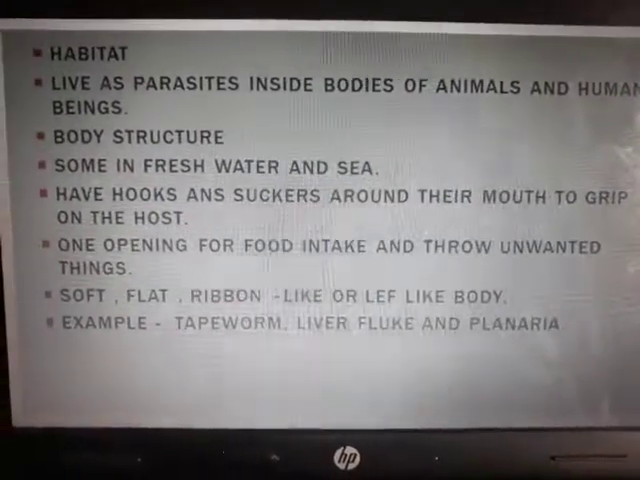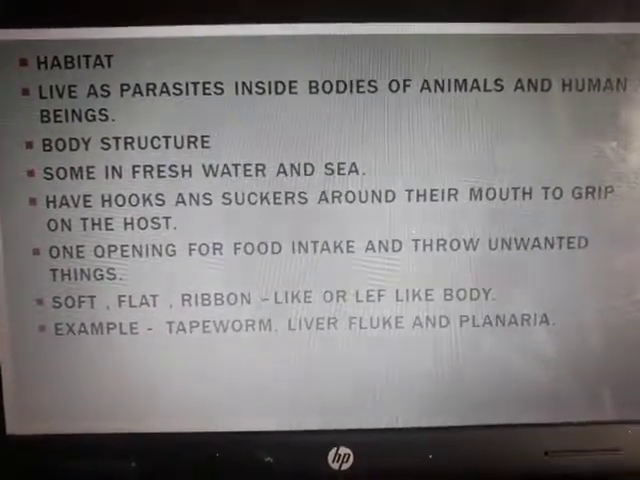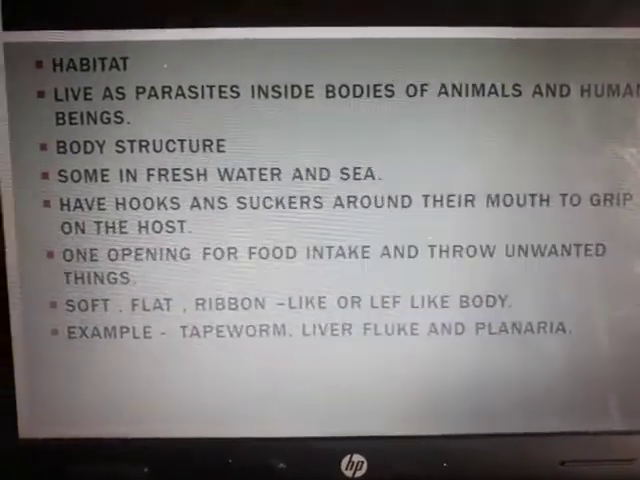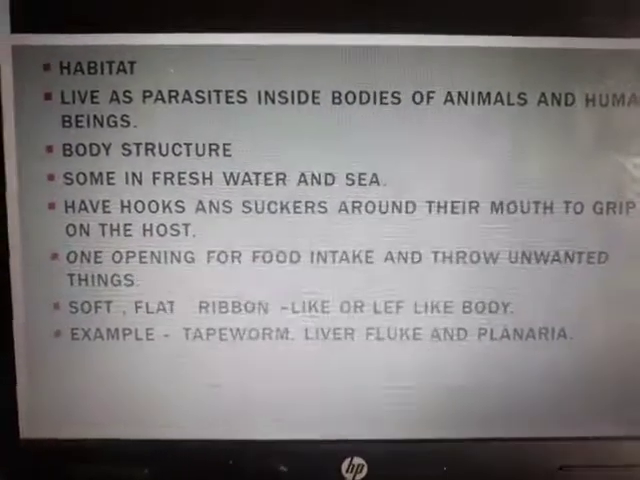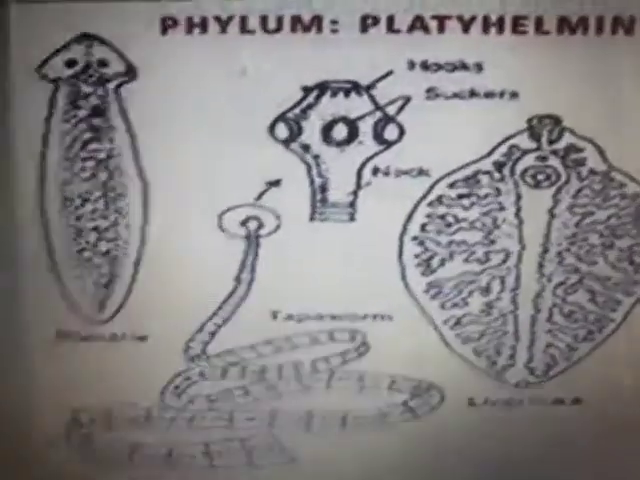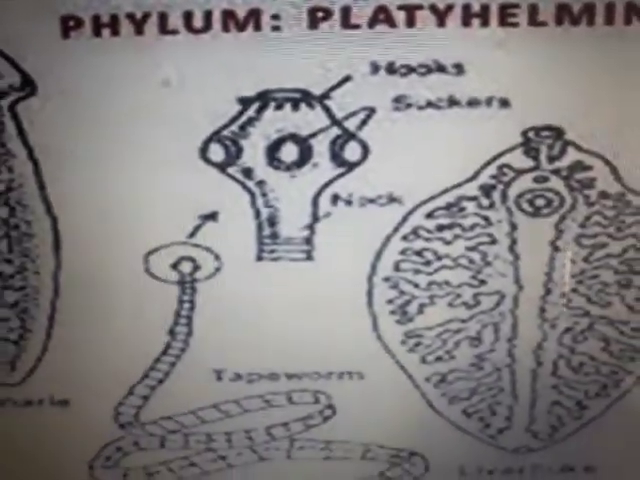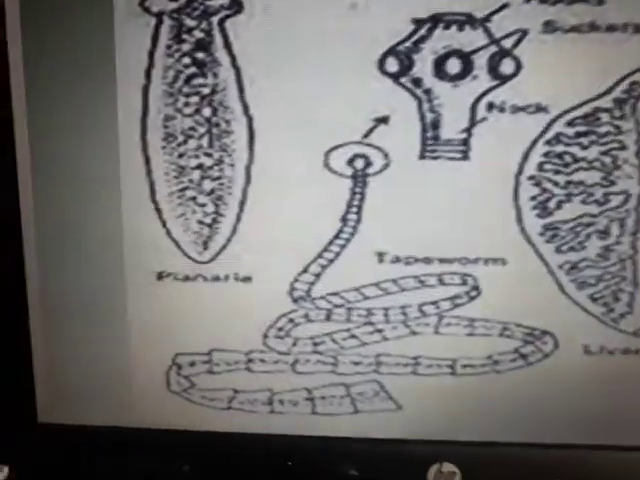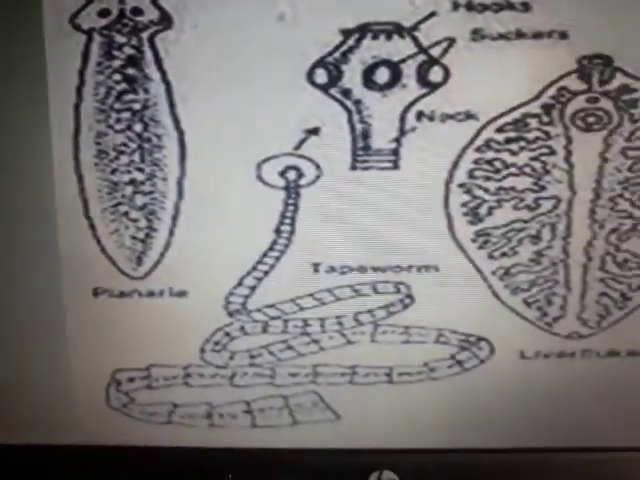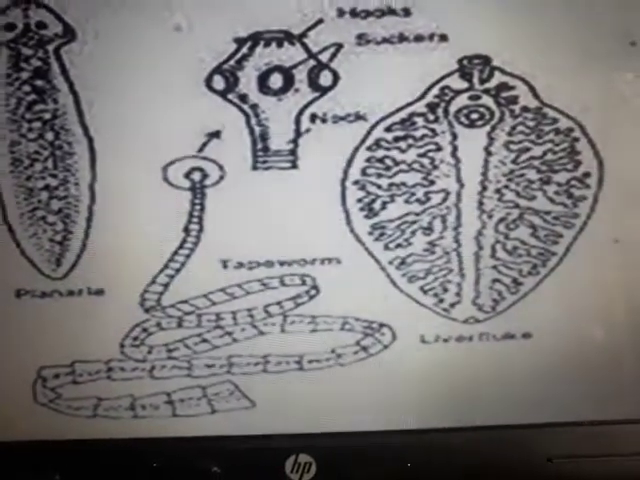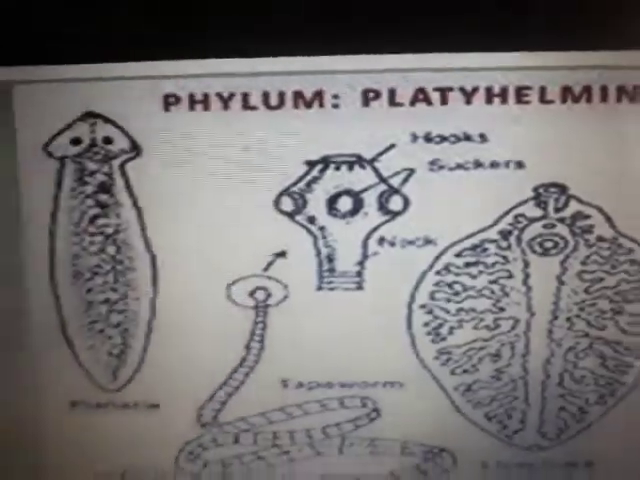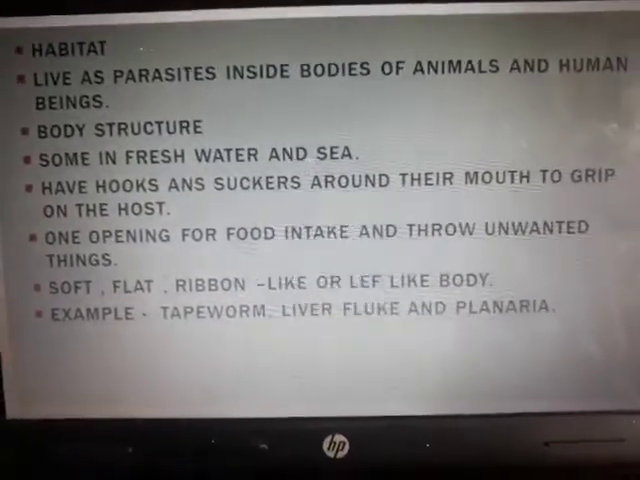Now the body structure. They have hooks and suckers around their mouth to grip on the host. Because they are parasites, they are going to get stuck to the host. Look at this figure, you can see three examples here: planaria, tapeworm and liver fluke. In the tapeworm you can see very clearly the hooks and suckers. They have labeled it.